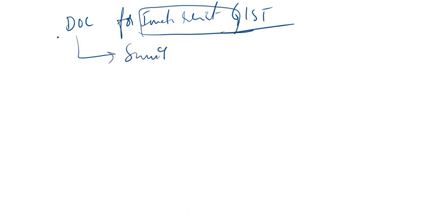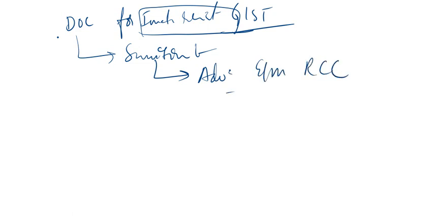Remember, that is one point. And another point is, sunitinib is the first line agent for advanced and metastatic renal cell carcinoma. Sunitinib is the first line agent in case of advanced and metastatic renal cell carcinoma.